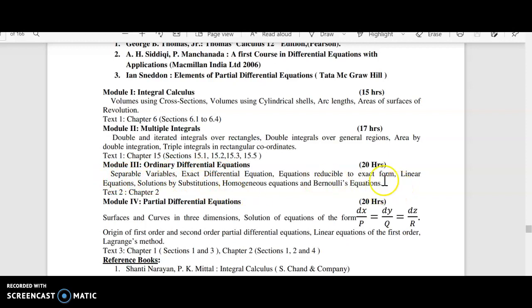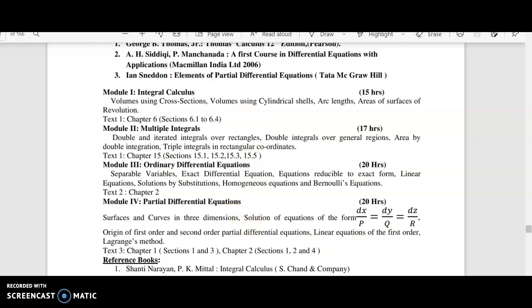Up to Bernoulli's equation, all are studied in your plus 2 classes, I think. So it would be easy to catch up the ideas of ordinary differential equations. But the idea of partial differential equations introduced in semester 2 is entirely new for you, I think.